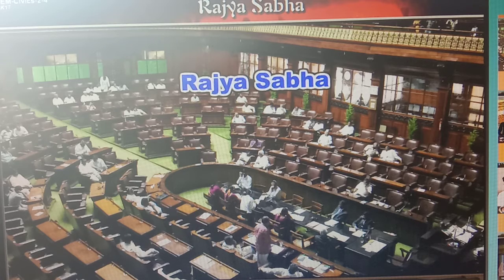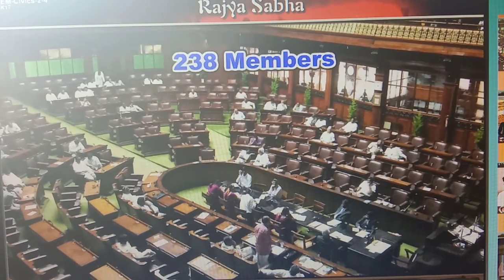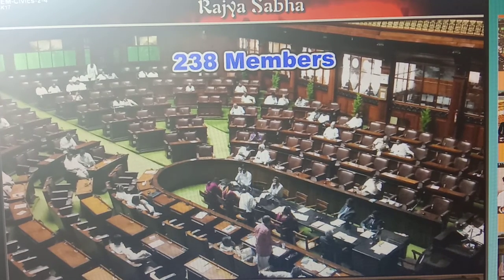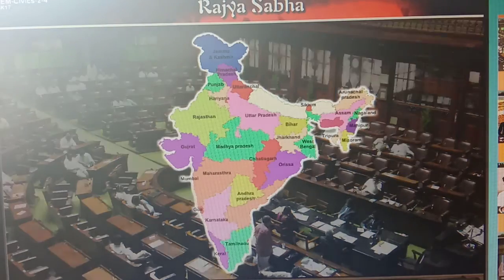The total membership of Rajya Sabha is 250 members. Amongst them, 238 members are elected from the constituent states and union territories. It means from 28 states and from 8 union territories. Now what is the provision for the remaining 12 members?